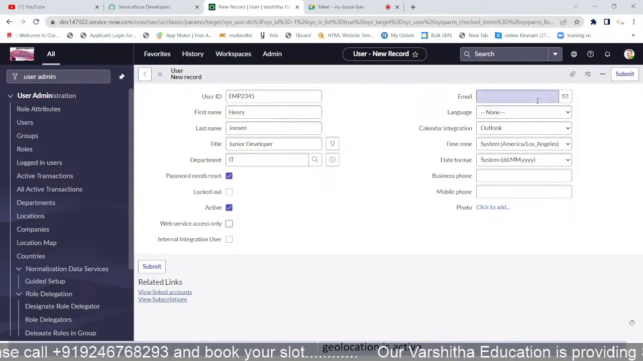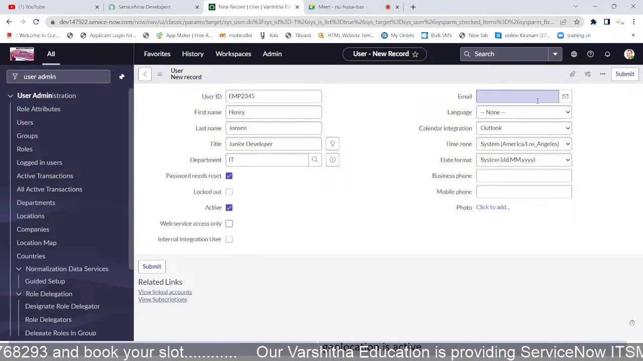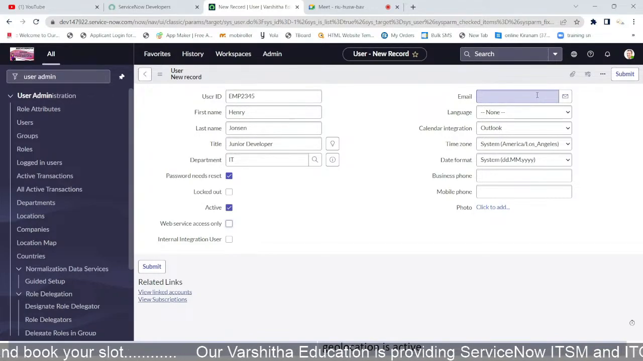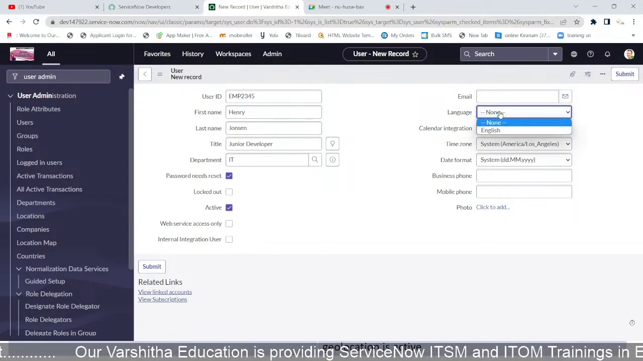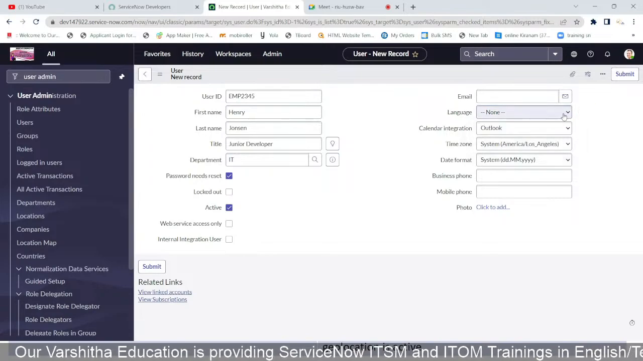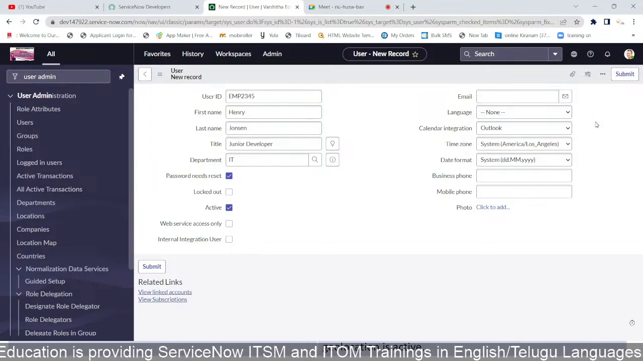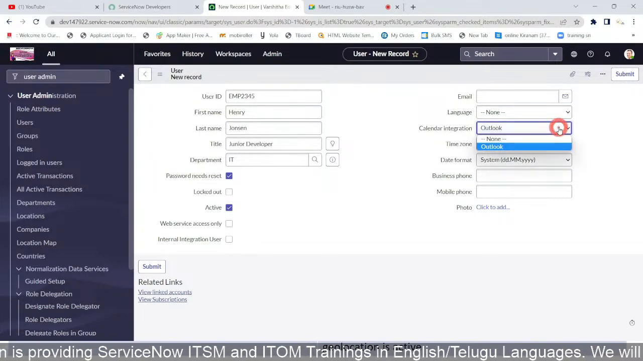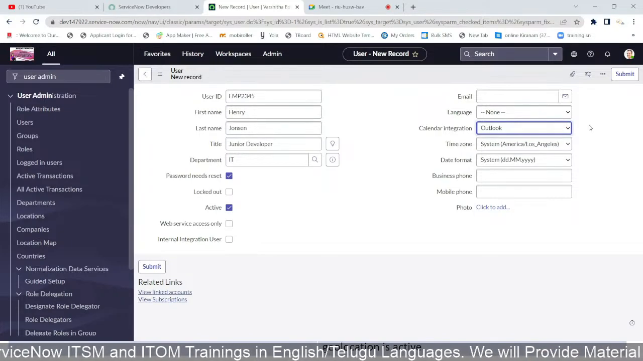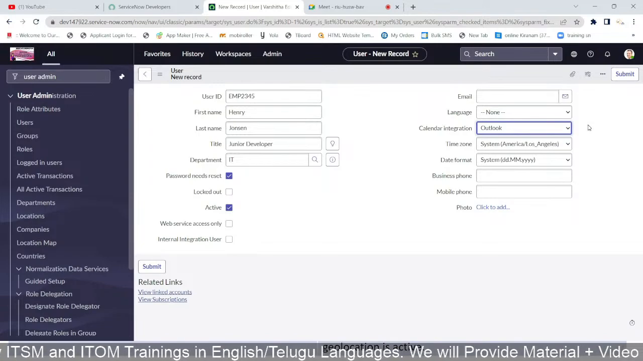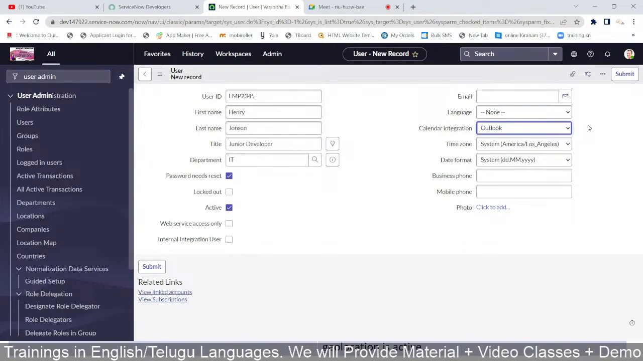And you know very well about the email. The company organization will create one email and provide it, or otherwise their own email ID, so they mention it here. Language means only a single language, whichever language he wants to use, but at present only English is there. And calendar integrations. What is the meaning of calendar integrations? Outlook can be integrated with our calendar. So whenever there are meetings or any scheduler jobs, everything can be integrated with our Outlook.